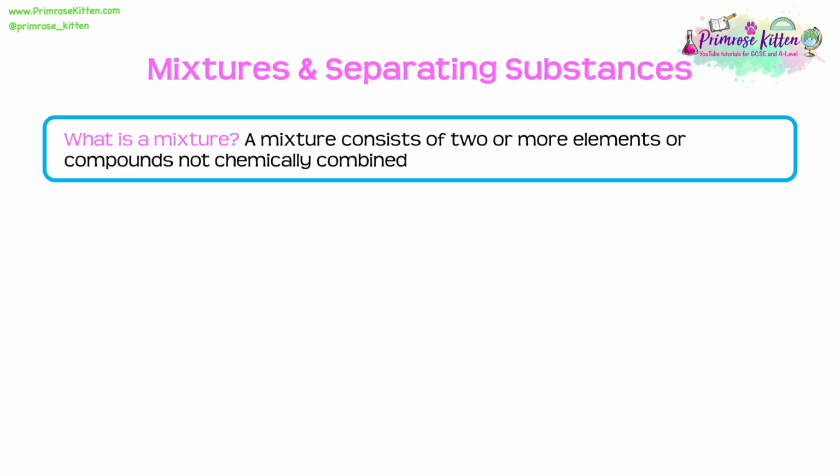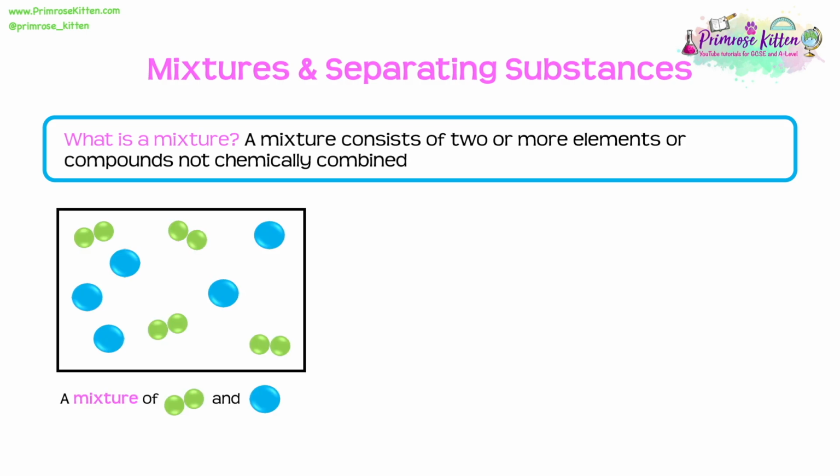What is a mixture? We need to know that a mixture consists of 2 or more elements or compounds which are not chemically combined. So this diagram here shows what a mixture looks like. You can see we have a mixture here of these green molecules and these blue atoms. They are not chemically combined and therefore we have a mixture.